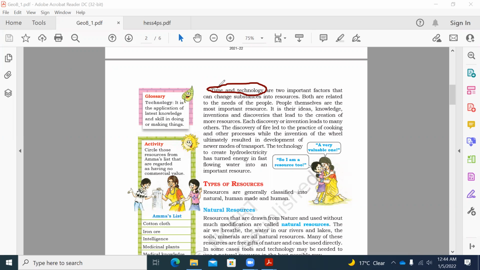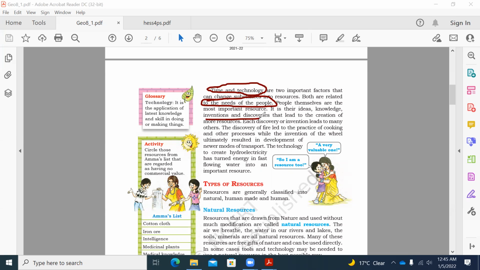So what is technology? Technology is about knowledge and skill, doing things or making things in a different way, or utilizing things to be done in a different way. Both are very interrelated, and that helps for the need of the people. People themselves are the most important resource here, because it all depends on the people, their ideas, their knowledge, and their inventions and discoveries.